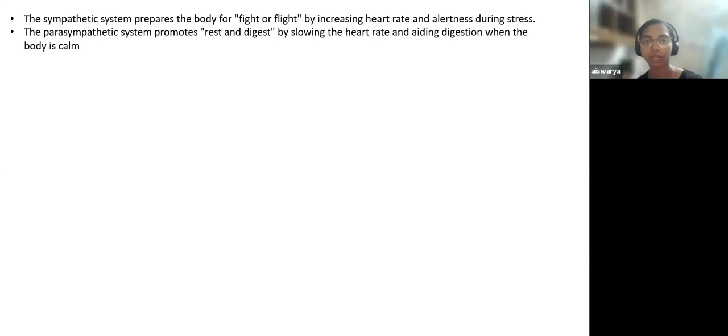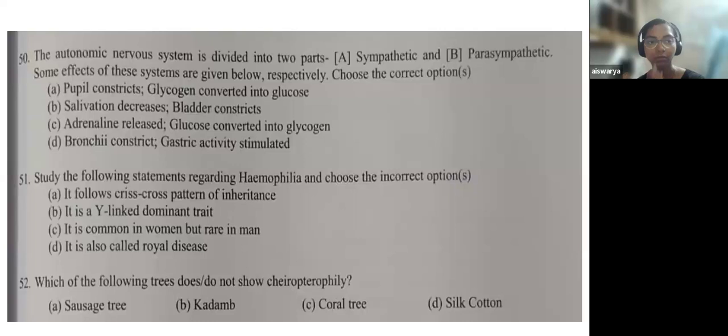Before getting into this, let me tell you what is sympathetic and what is parasympathetic. The sympathetic system actually prepares your body for fight or flight. Either you fight or you will run away. So fight or flight by increasing your heart rate, and it will alert you during stress. Whereas parasympathetic actually promotes rest and digest, which will slow down your heart rate and also aid in digestion. The body will be in a calm condition.